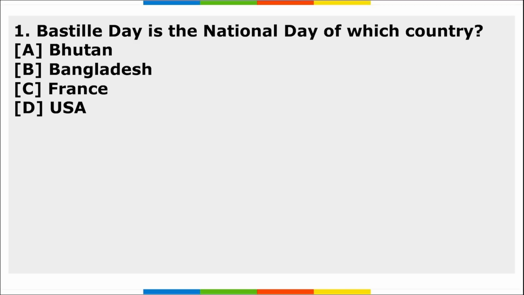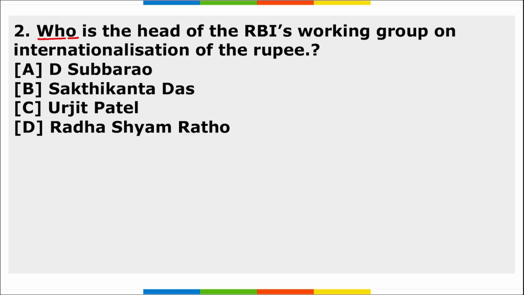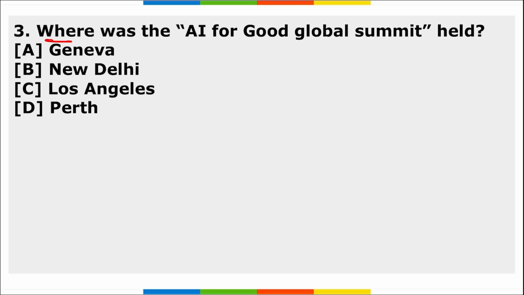Now let's move to the homework section. Bastille Day is the national day of which country? Next, who is the head of the RBI's working group on internationalization of the rupee? Third question, where was the AI for Good Global Summit held? So these are your 3 homework questions, friends.